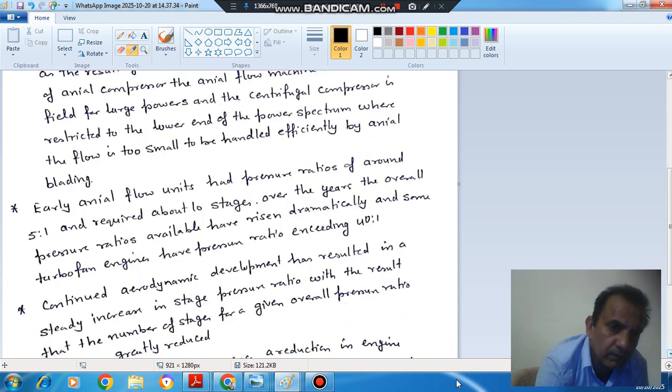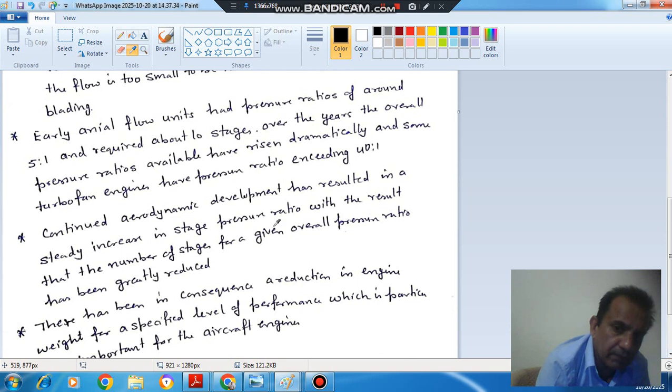Next point, early axial flow units had a pressure ratio of around 5:1. So initially these compressors provided a pressure ratio of 5:1 and required about 10 stages. Over the years, the overall pressure ratio available has risen dramatically, and some turbofan engines have a pressure ratio exceeding 40:1. So now we can have a pressure ratio of 40:1 using this axial flow compressor, as compared to the previous 5:1, which used 10 stages. And the number of stages has also been reduced.